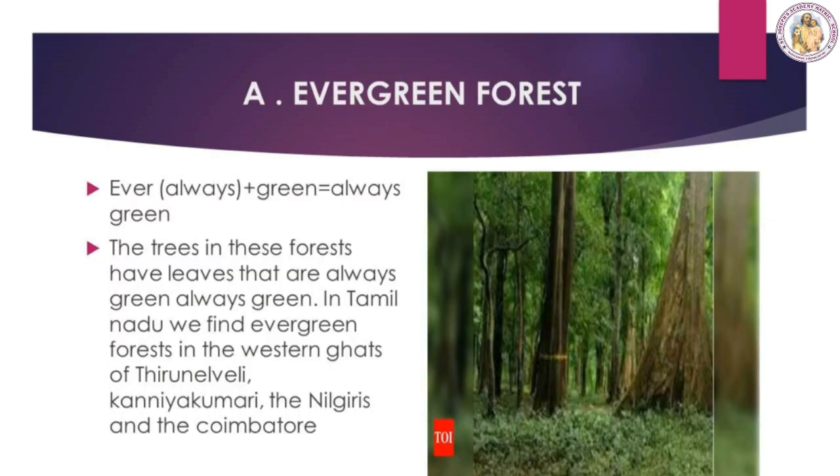Forest can also be grouped as evergreen forest, deciduous forest, swamp forest, that is mangrove forest. First we will see evergreen forest. Ever means always. Green, always green. Evergreen forest means always green in the forest. The trees in these forests have leaves that are always green. In Tamil Nadu, we find evergreen forest in the Western Ghats of Tirunelveli, Kanyakumari, the Nilgiris and Coimbatore.